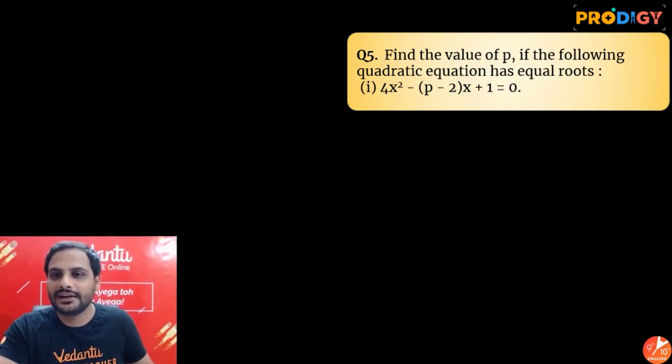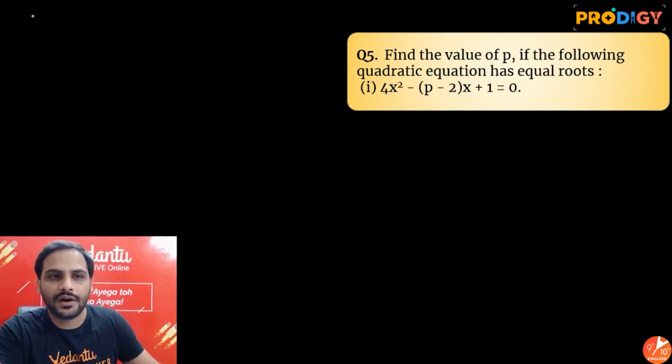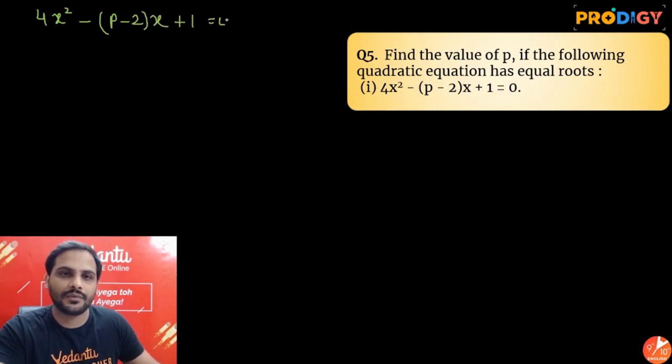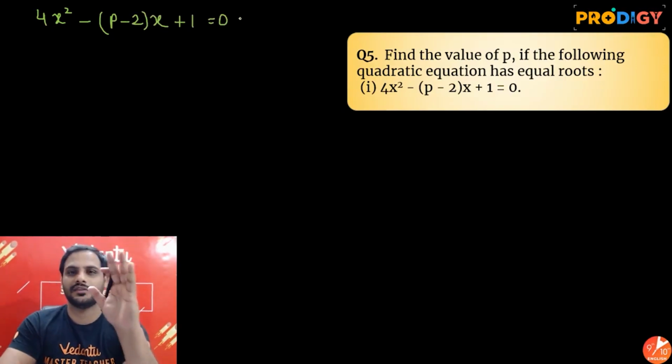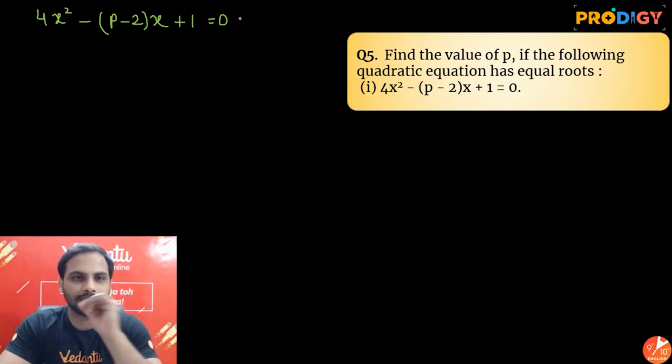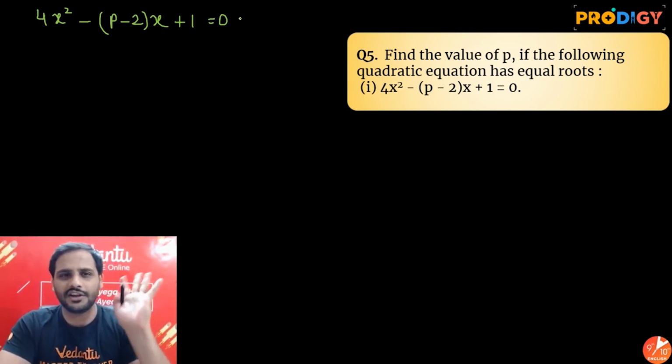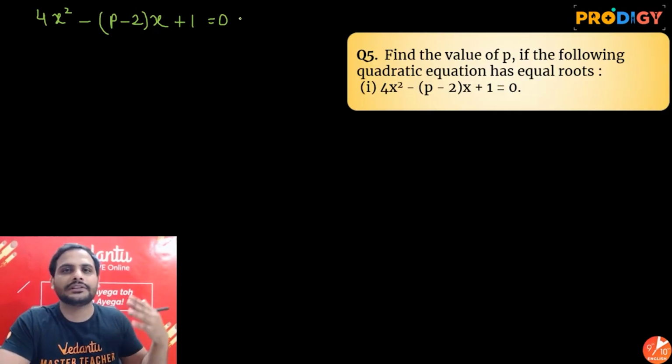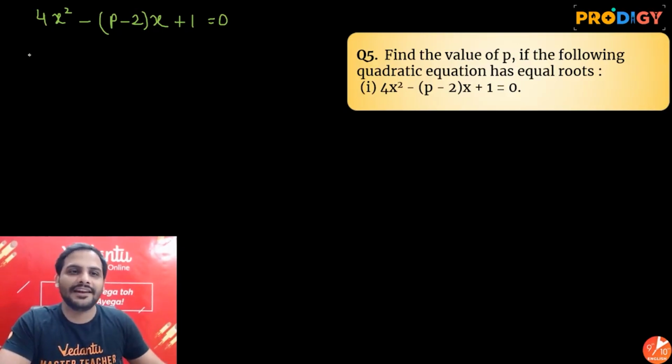The question is: find the value of p if the following quadratic equation has equal roots. So this is the quadratic equation given to me, 4x square minus (p minus 2) into x plus 1 equal to 0. Listen to me carefully. If I compare it with the standard form, the value of a will be equal to 4.